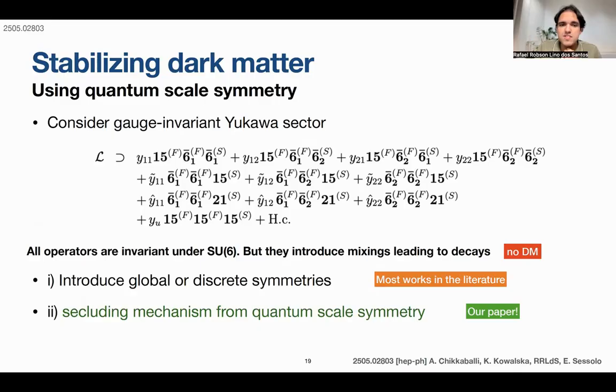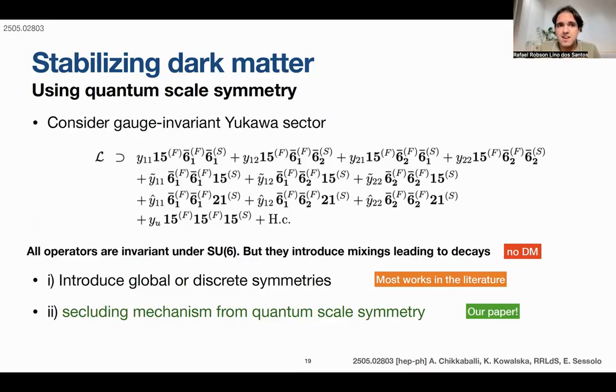What is interesting is that if we use quantum scale symmetry, we can have a secluded mechanism. Instead of imposing ad hoc global discrete symmetries like Z2 to forbid couplings, the quantum scale symmetry itself, through the fixed point structure and the RG flow of these couplings, gets rid of these undesired coupling mixings.